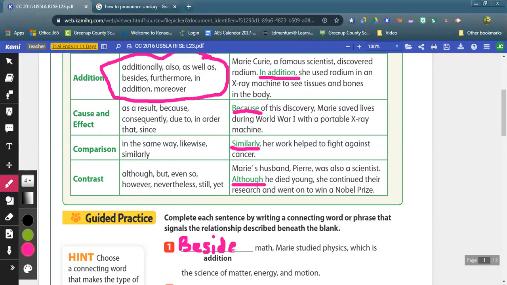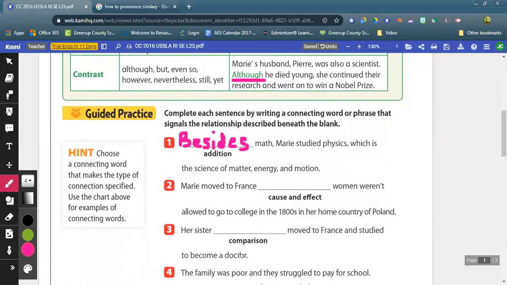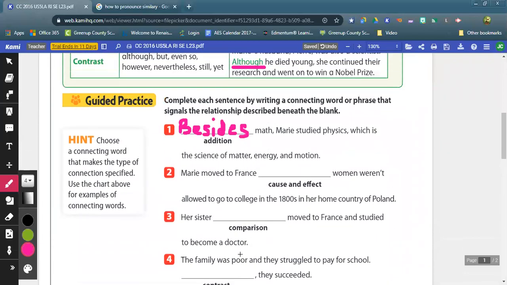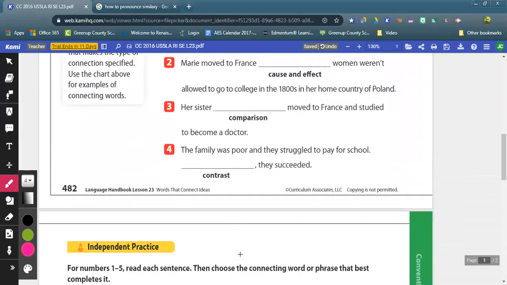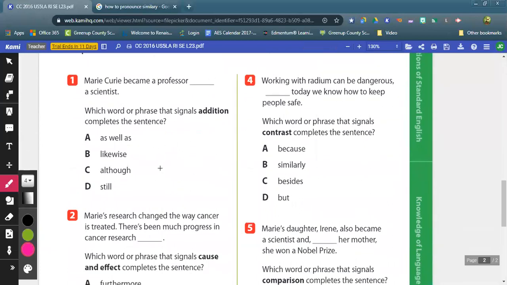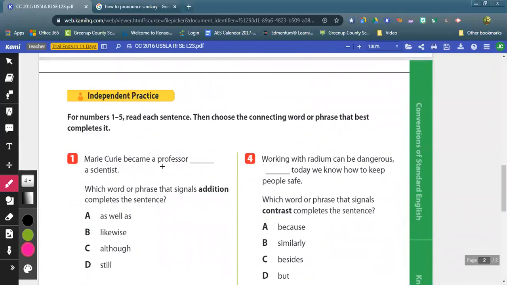All right. And then you do the same thing with 2, 3, and 4. Those of you who are working on the online packets, this is a Google form. And those of you who are using paper packets, it's paper and pencil, write it down. If we look at the next page, you guys have a multiple choice. Just follow directions and then circle the correct word.